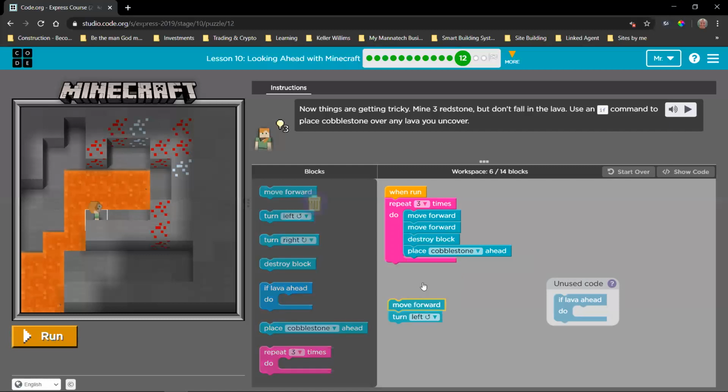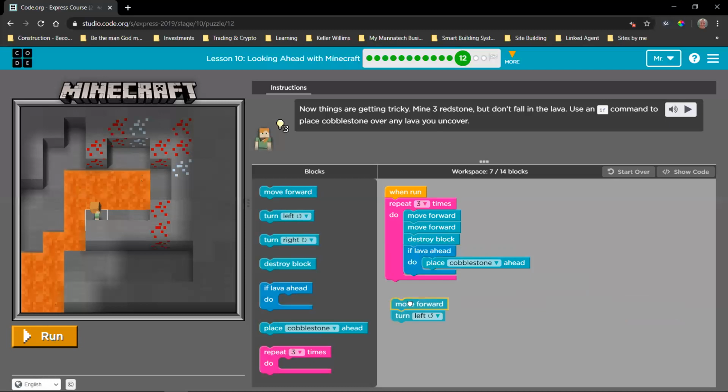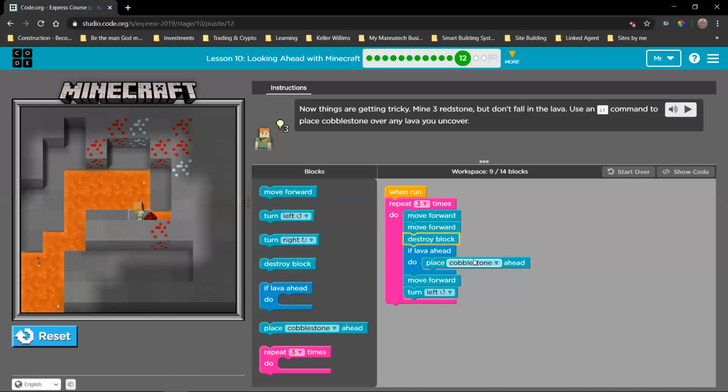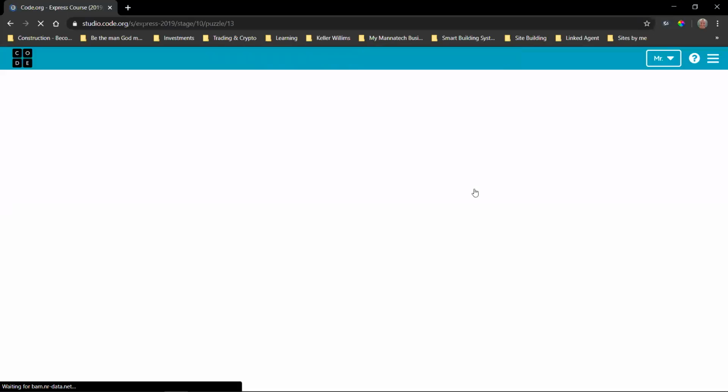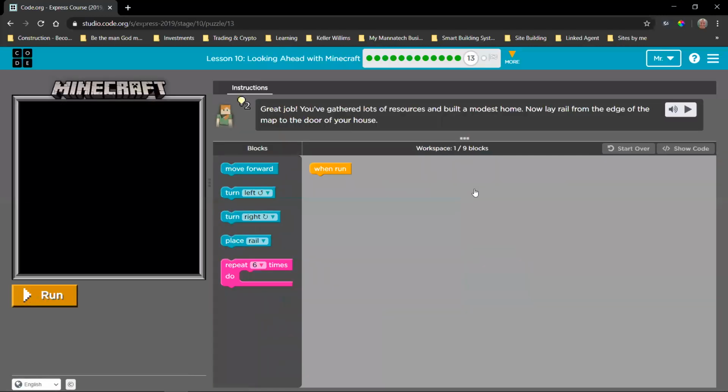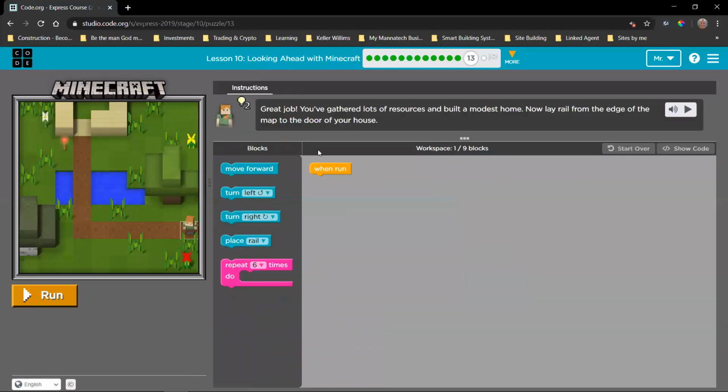So we want to use this if block so that that cobblestone is only being placed if this statement is true. If the statement is false, then the cobblestone does not get placed. You can see it skips the place cobblestone ahead if there is no lava. Okay. It's difficult to follow with this yellow outline on the code, but it's easy to understand when we explain it.